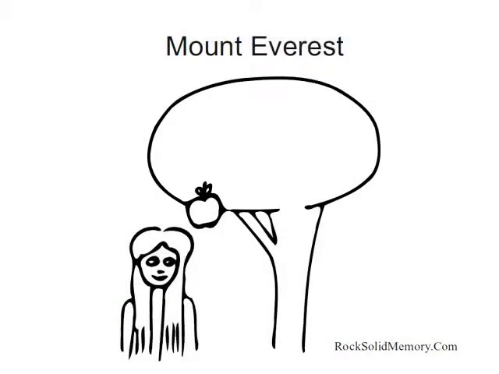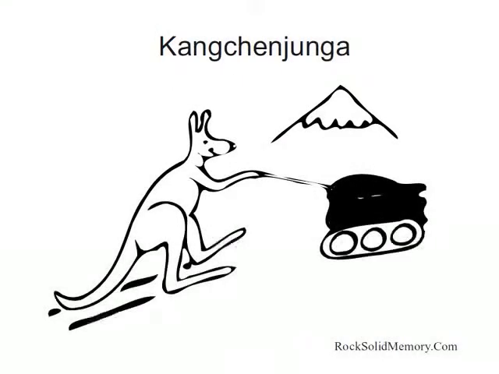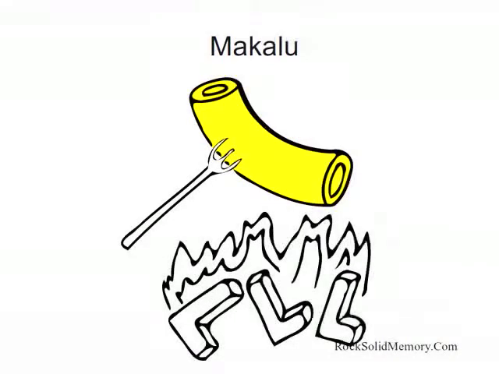We're now going to go through the list again, concentrating on the images and the links between the images. We'll also be going through a little quicker than previously. The first image is Eve. Eve is racing a skidoo. The skidoo is pulling a kangaroo. The kangaroo jumps over an L that's hot. The L that's hot is warming macaroni.